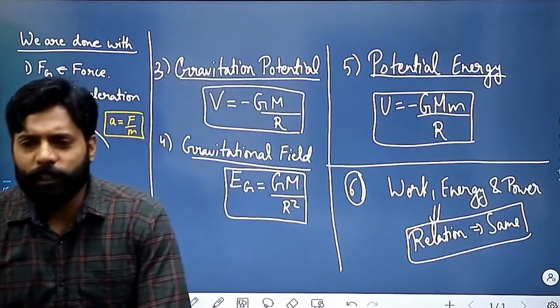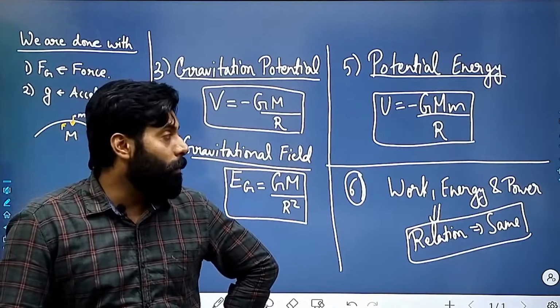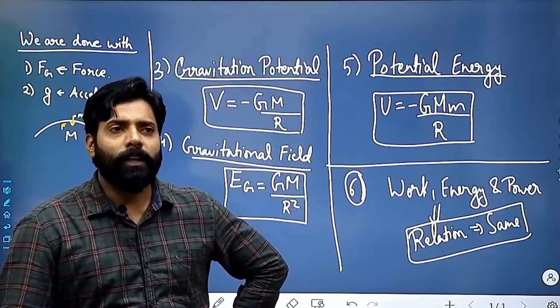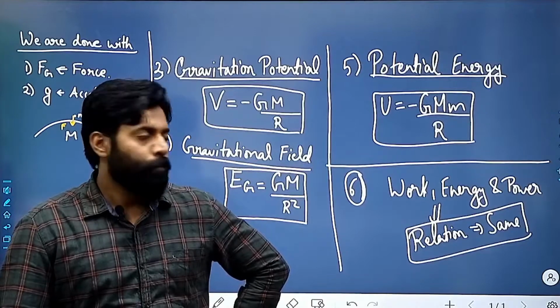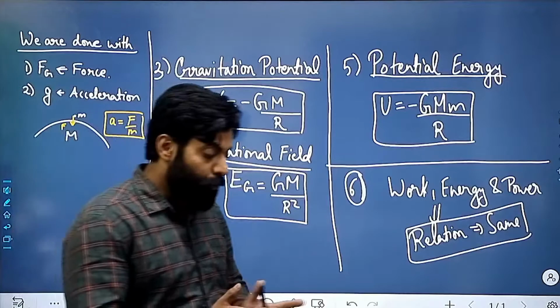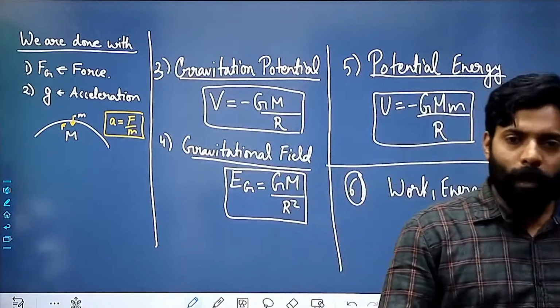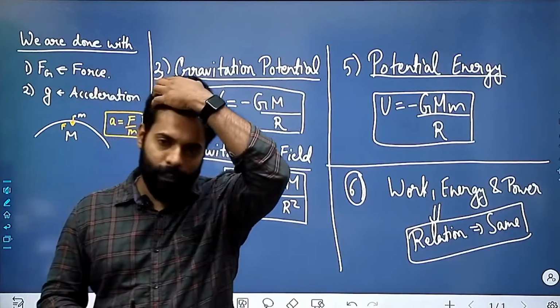I always say to my students that the work, energy and power chapter is very, very important, because if you do not know about it, then you might face some issues when you are solving physics numericals. So these are the only things we must know. Now I am telling you which type of questions might come in your exam.